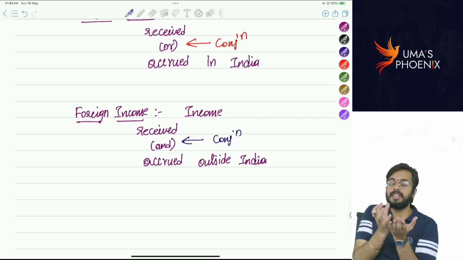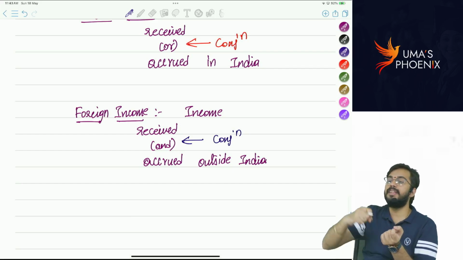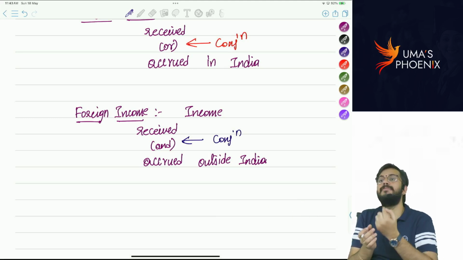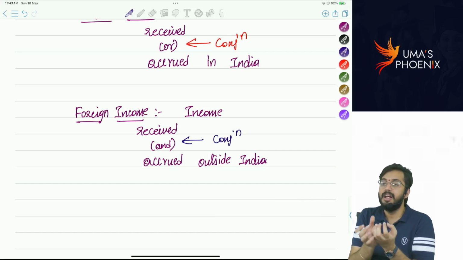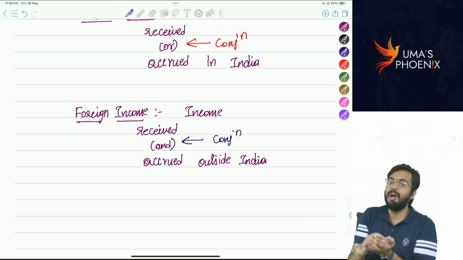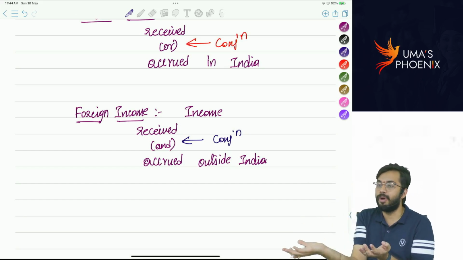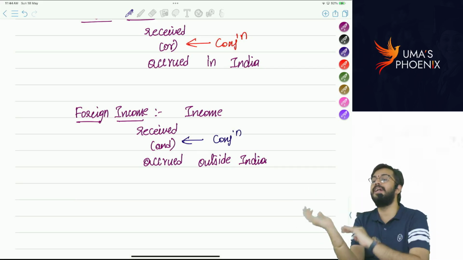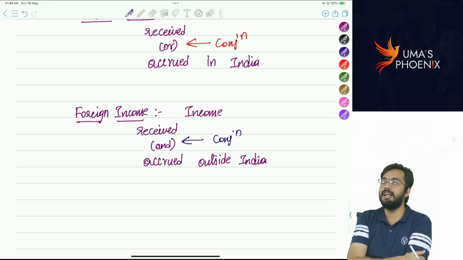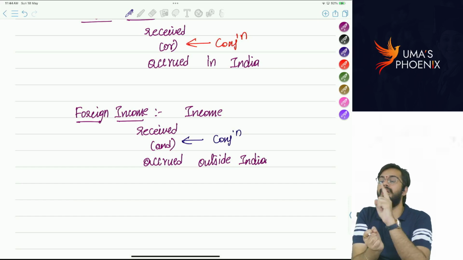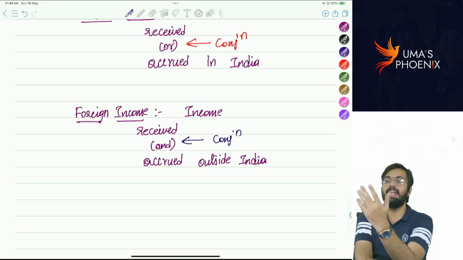When out of this 10,000 dirhams, I transferred 8,000 dirhams to my mother. Once after you received the income for the first time, subsequently, if you transfer money from one person to another person or from one bank account to another bank account, it will be merely termed as transmission or remittance. In my mother's hands, again it will not be considered as income. Are you able to understand? That means what? Whatever the amount that I have received for the first time, only that will be termed as income.